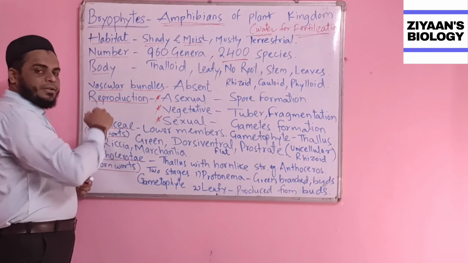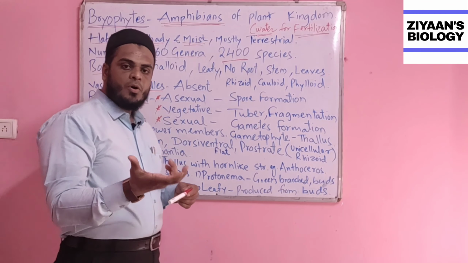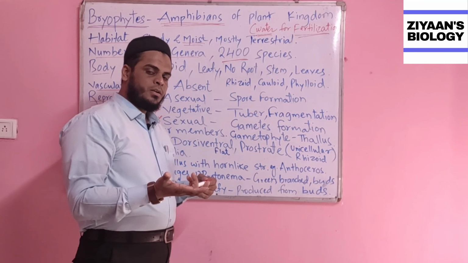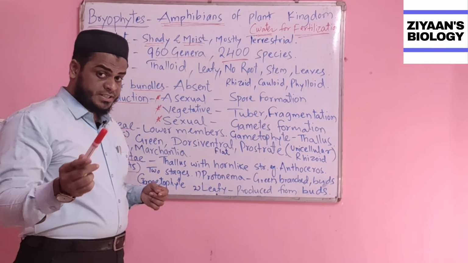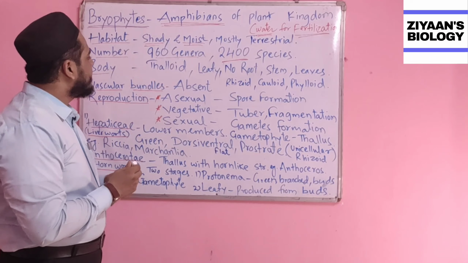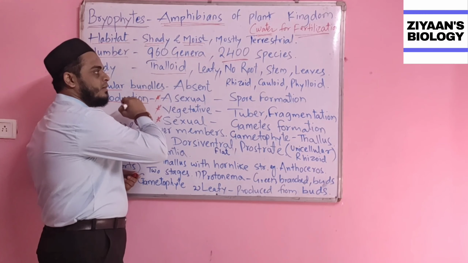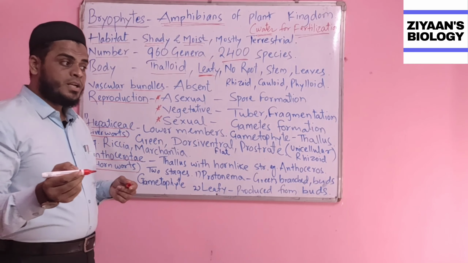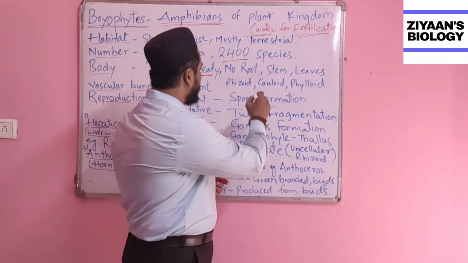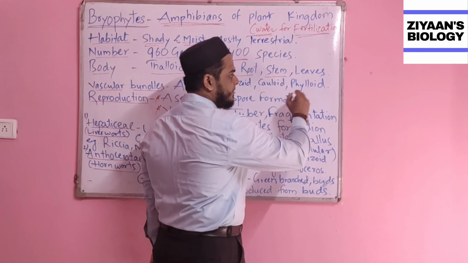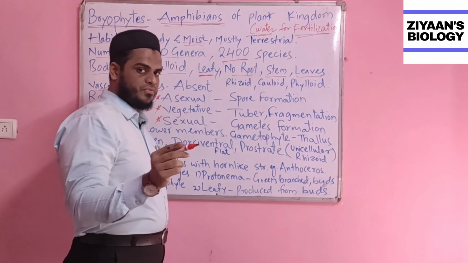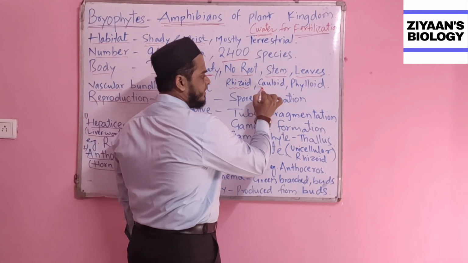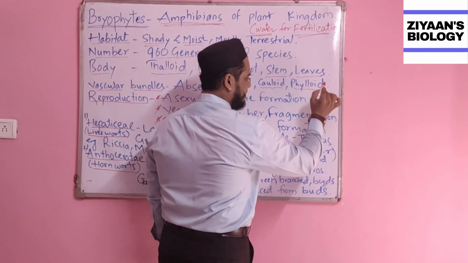Okay, body. If I deal with what type of body they have, in the last lecture we discussed the Thallophyta. They are not differentiated into root, stem and leaf. Here again, their body is thalloid, but here they have added the word leafy, which means they don't have a proper root, a proper stem or a proper leaf, but they do have some similar structures: the rhizoid, the caulloid and the phylloid.